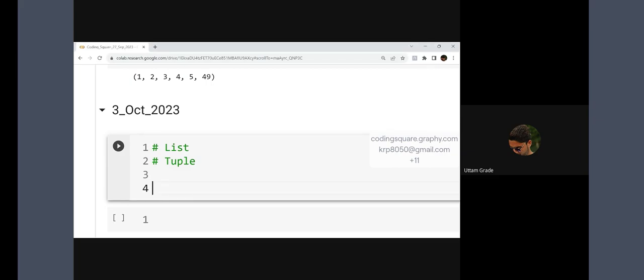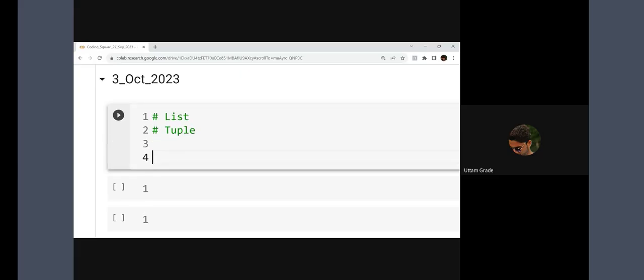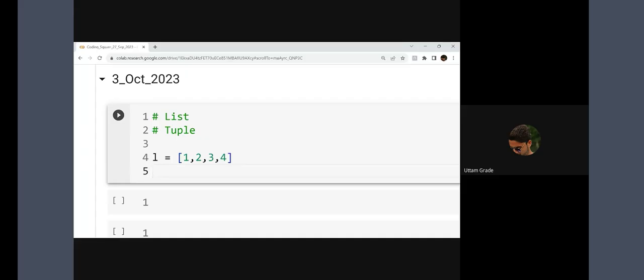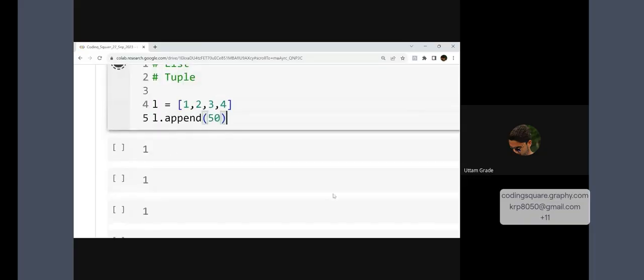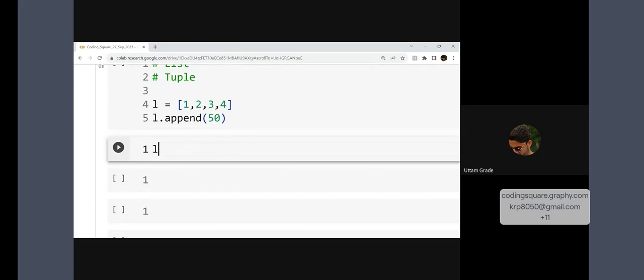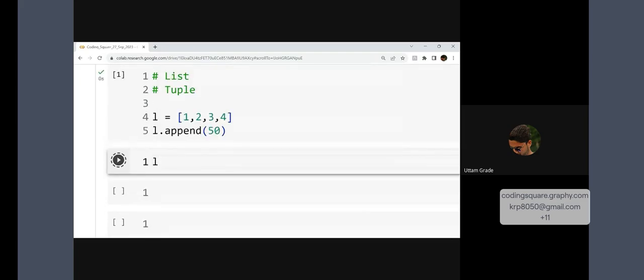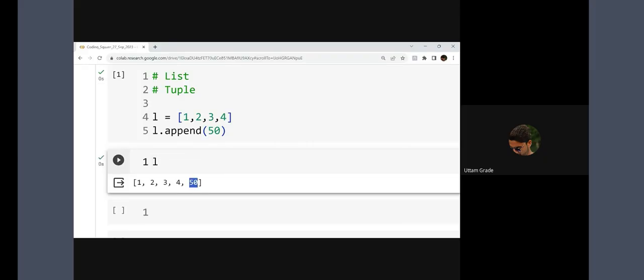As I mentioned, let's summarize quickly what we did yesterday. Yesterday we talked about two data structures, list and tuple. We know how to create a list: L is equal to 1 2 3 4 5. Each data structure has its own functionality. I can use the L.append function, which by default adds the value at the end. I'm writing 50. Let's print L. It gives me 50 at the end, right?